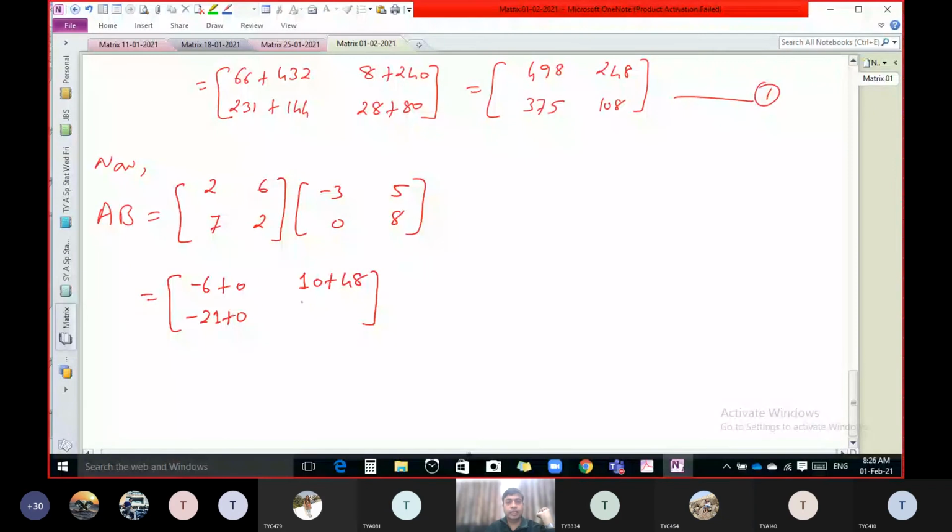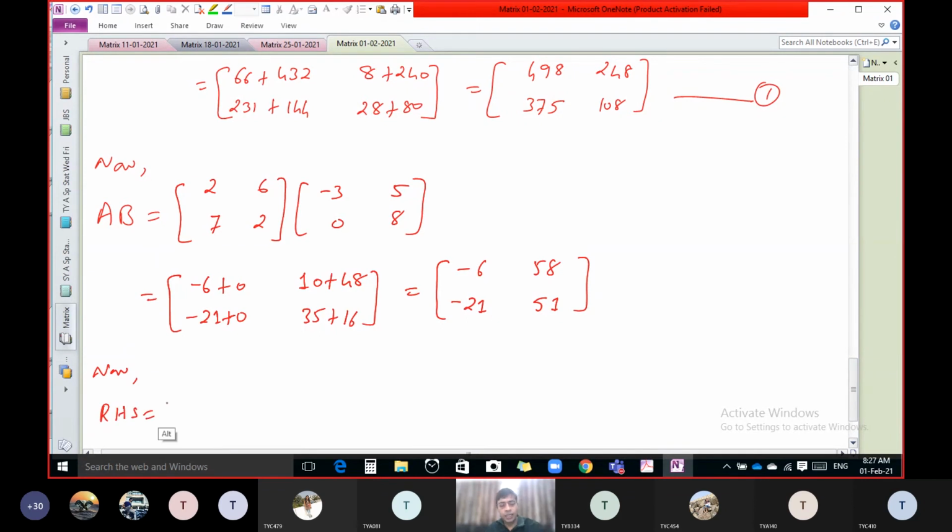Correct. Then 35 plus 16. Correct. So we get minus 6, 58, minus 21, and 51. This is AB.